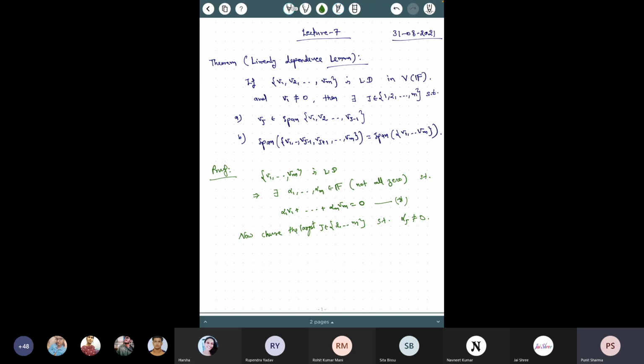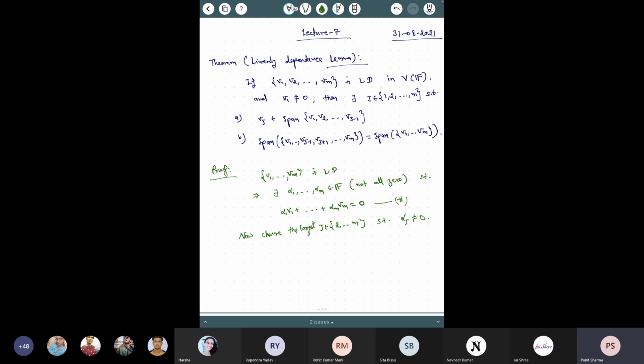So I'm choosing the largest among all such j, the largest j such that this is not 0. Why am I choosing the largest? Because if you look at what I'm trying to prove here, I'm trying to prove that there exists Vj which can be written as a linear combination of the preceding vectors v1 to vj minus 1.